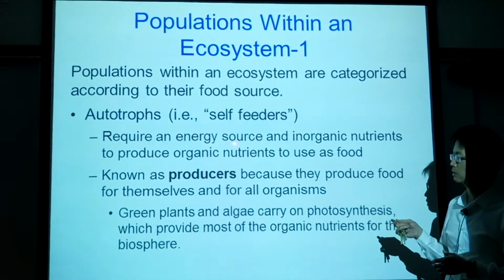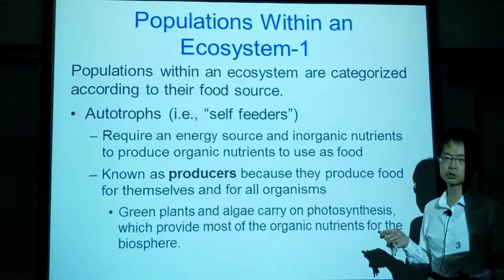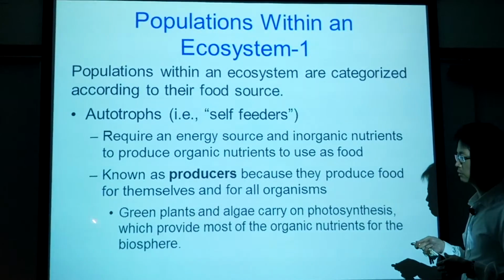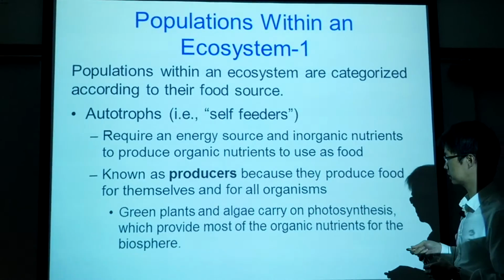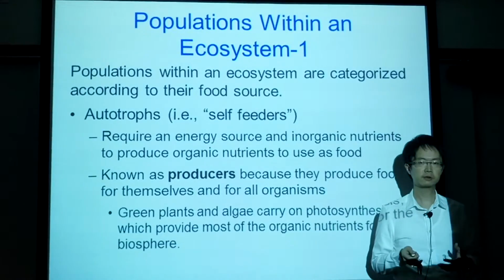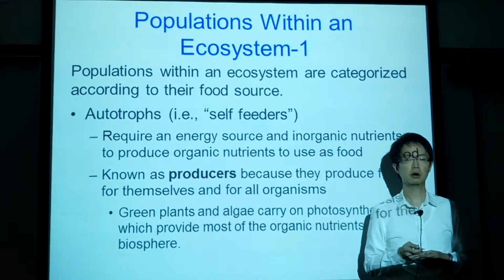They usually require the ultimate energy source, which is the sun. An example would be green plants and algae. They carry out photosynthesis that provide the most of the organic nutrient on the earth.